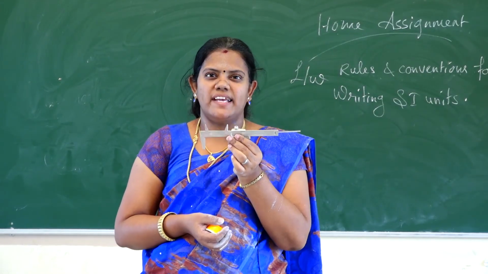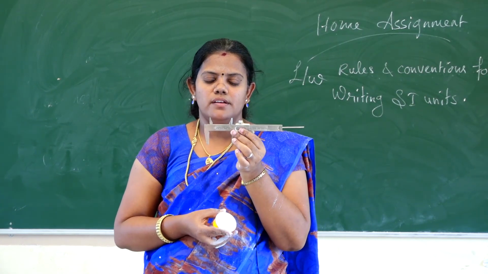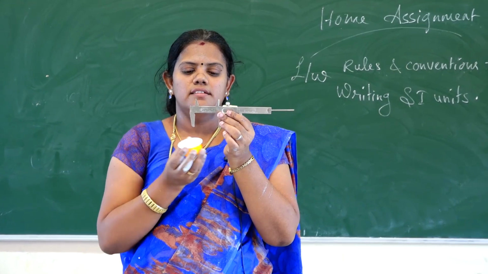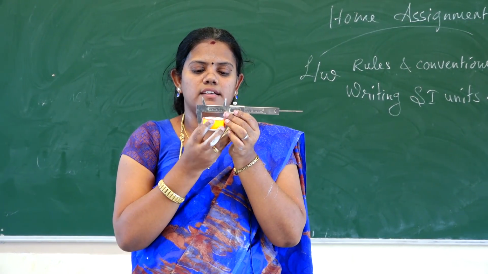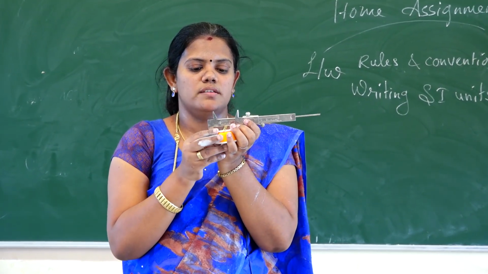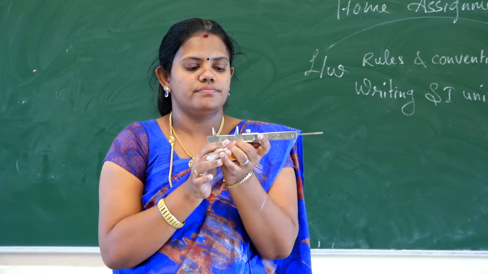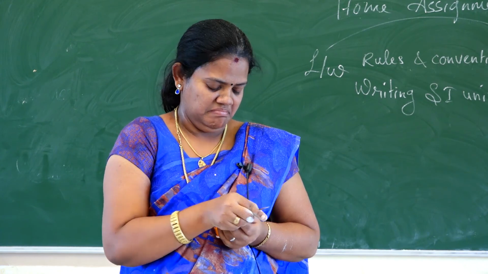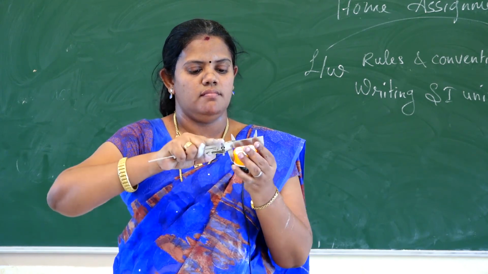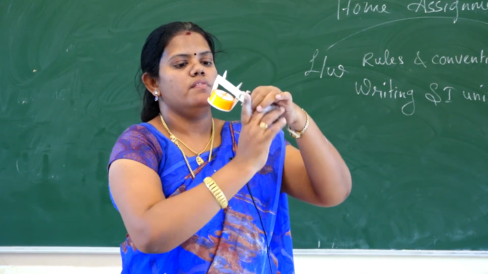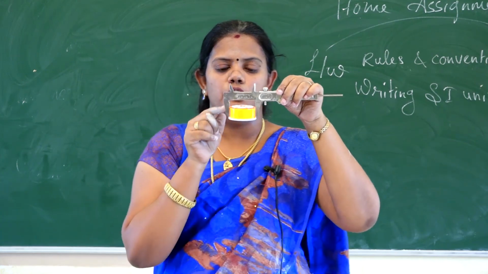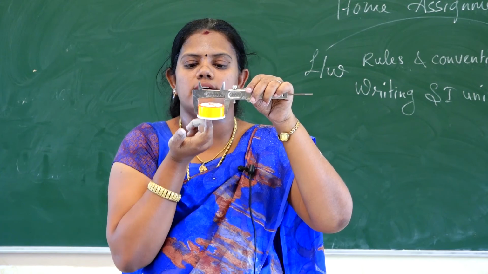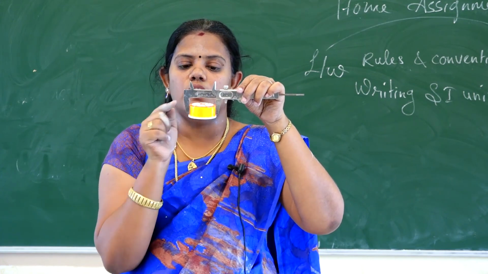Okay. Again I explain the Vernier caliper. How to find out the outer diameter of this thing. You have to fix the thing between the lower jaws.